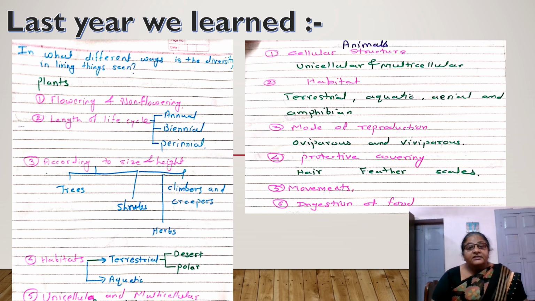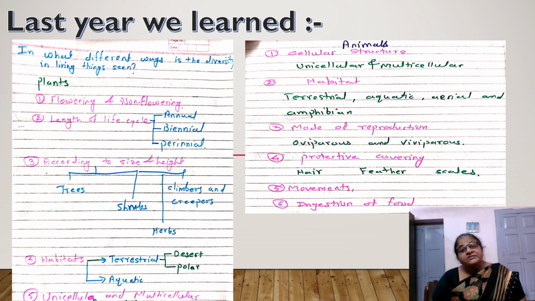It means the plants that live only 1 year, that is, they complete their life cycle in 1 year. They bear flowers, then they make seeds and die. They are called annual. The plants which live for many years are called perennial, while the plants which complete their life cycle in 2 years, bearing flowers in the first year and forming seeds in the second year, are called biennial.